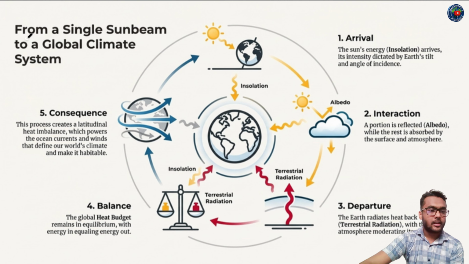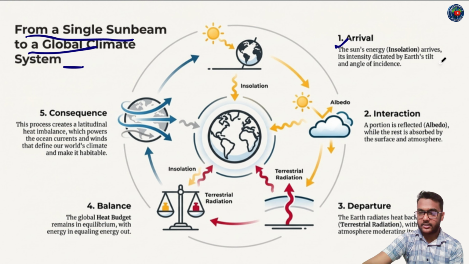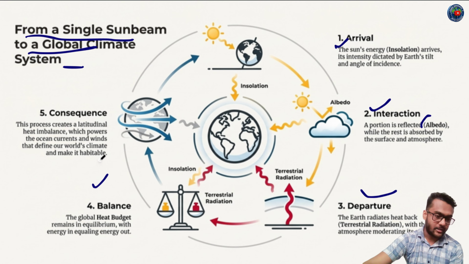Okay. From a singular sunbeam to a global climate system. First of all, arrival: the sun's energy, insolation, arrives with its intensity dictated by Earth's tilt and angle of incidence. Then interaction: a portion is reflected, that is albedo, while the rest is absorbed by the surface and atmosphere. Then temperature: the Earth radiates heat, the terrestrial radiation, with the atmosphere moderating its escape. Balance: the global heat budget remains in equilibrium with energy in equaling energy out. And consequences: this process creates a latitudinal heat imbalance which powers the ocean currents and winds that define our world's climate and make it habitable.